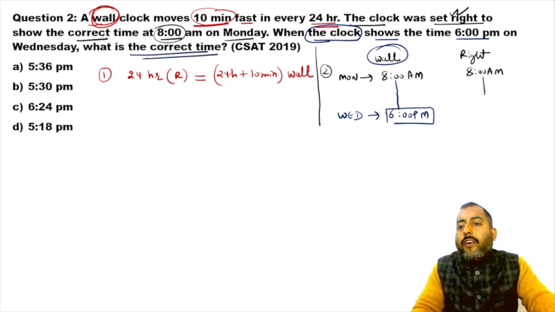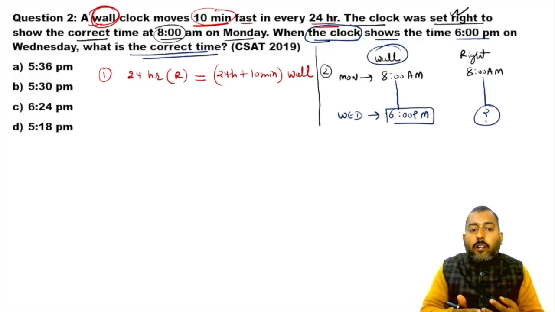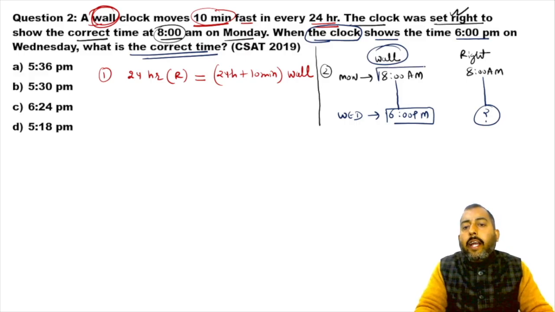So we want to find out the time shown by the right clock, the correct clock.